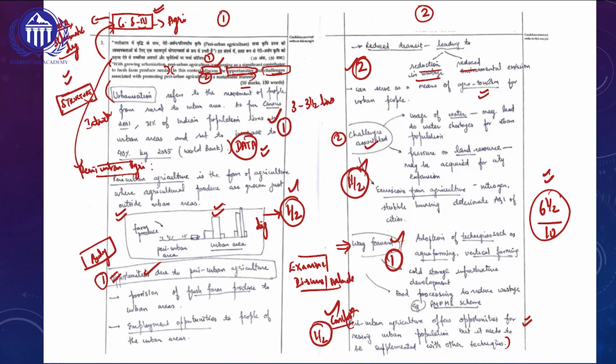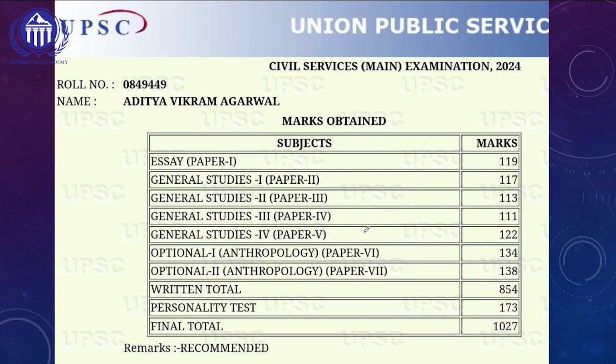But what is unique about Aditya Agarwal's answer writing technique is that this topper has properly addressed the directive. That is, in a discuss type of question, in the structure we should incorporate a way forward before writing a conclusion. So this is one important learning we should keep in our answer writing technique also. Okay, students, now let's look at the GS Paper 3 mark sheet of Aditya Vikram Agarwal. Out of 250 marks, this topper has got 111 marks. That is an average of 5.5 to 6 marks in the real examination as well.